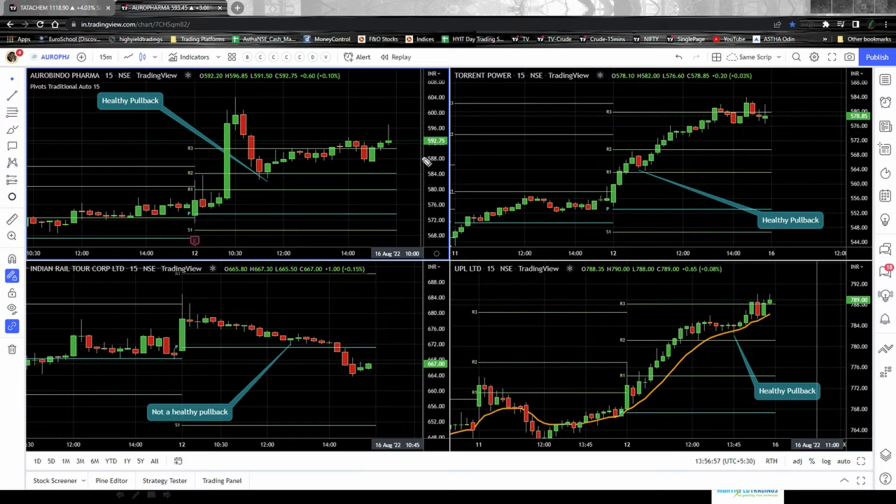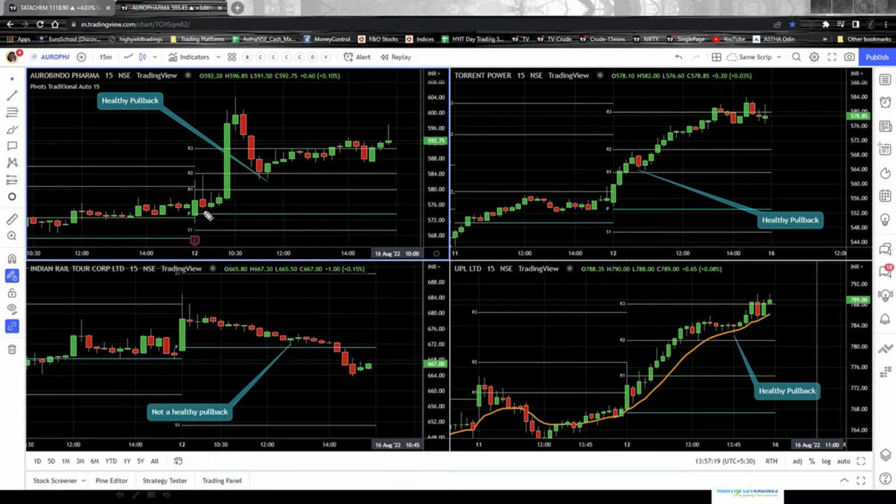Yeah, so as you can see here, I have four cubes here: cube 1, cube 2, cube 3, and cube 4, and I will take you through all the four cubes one after the other. The top left cube, the top left space, you can say, is the 15 minutes time frame for Auto Pharma.